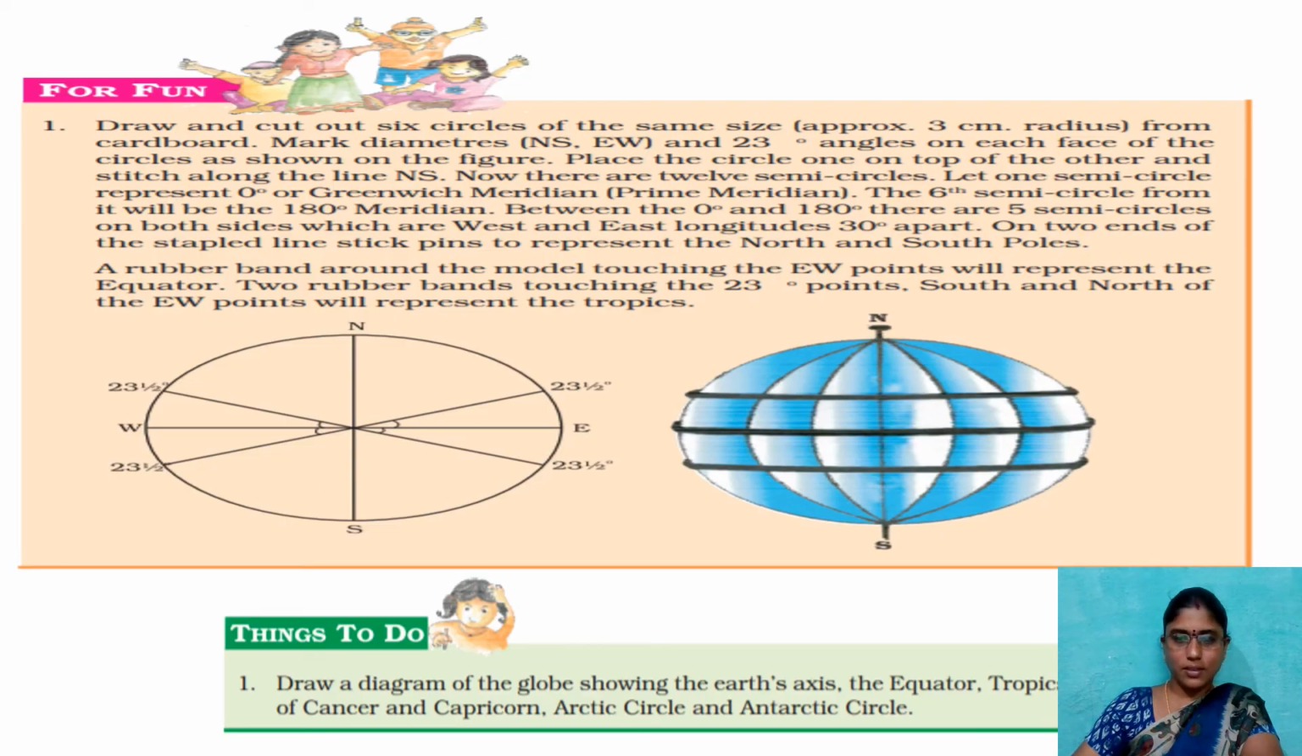Only for fun, you have your textbook activity. Try to draw these latitudes and longitudes. Do this activity, and here is what you have to do: draw the diagram of the Earth's axis, equator, Tropic of Cancer, Tropic of Capricorn, Arctic Circle and Antarctic Circle, and the climatic zones, as I explained in a previous video. Complete this activity, children.